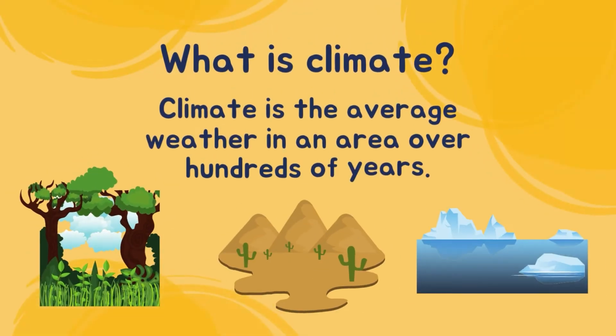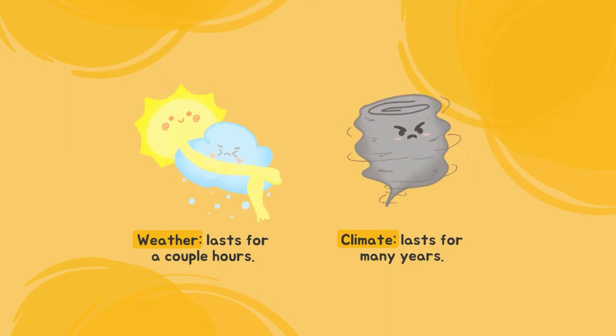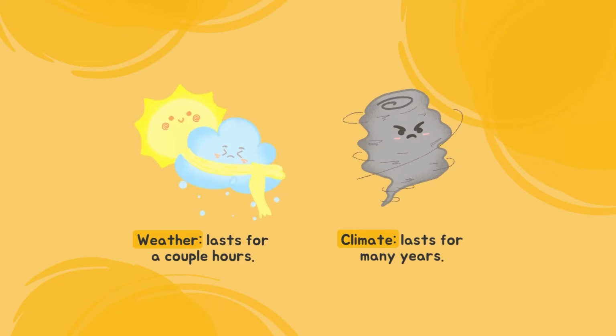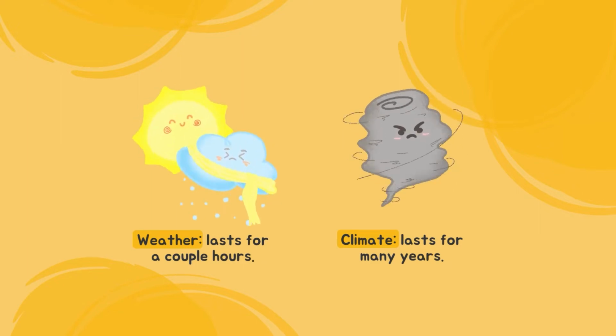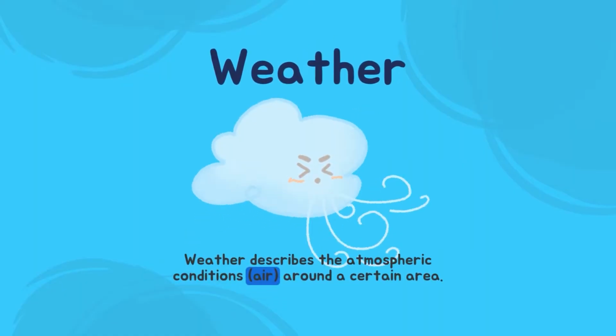What is climate? Climate is the average weather in an area over hundreds of years. To figure out the climate in a certain location, you will need to calculate the average temperature of that certain area spanning across different seasons through many years. Often, when we talk about climate, we will also include the most extreme common weather condition in the area as well. To understand climate, we first need to understand weather.